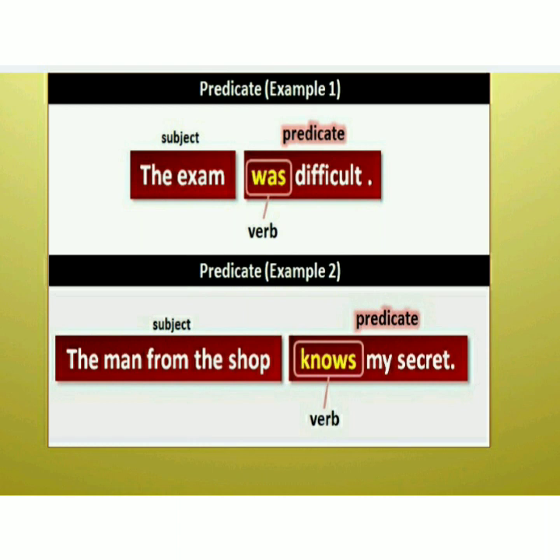Let's see the second example. The man from the shop knows my secret. So as per the predicate, what's a predicate? Which tells us something about the subject. So what is the subject here? The man from the shop knows my secret. So look here. What does the man know from the shop? He knows my secret. So it's talking about the subject. It's talking about the man from the shop. What does he know? He knows my secret.